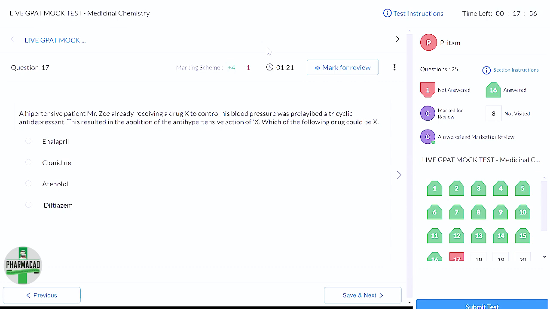Any one remembers? Have you read anywhere this one? No one? Okay, now this is a direct question. If you read more textbook, you'll come to know. So here the answer is Clonidine, which is actually showing drug-drug interaction with tricyclic antidepressants. Okay?